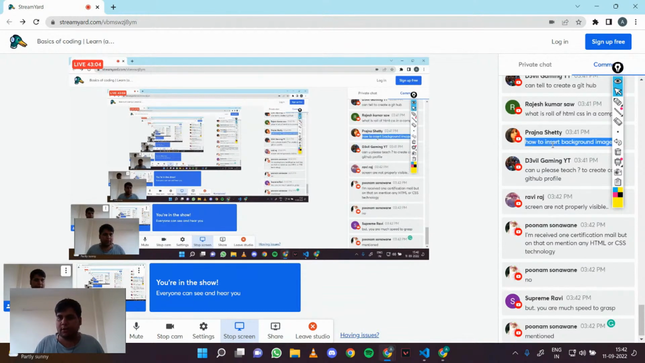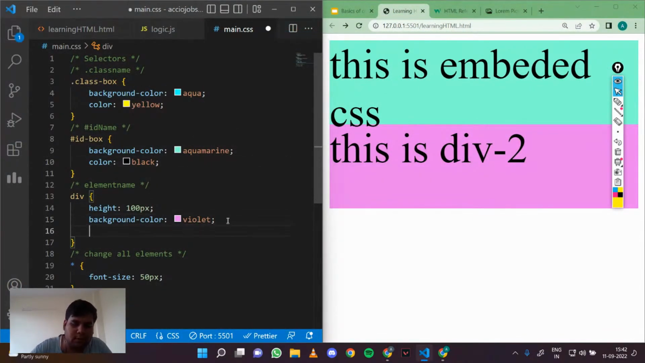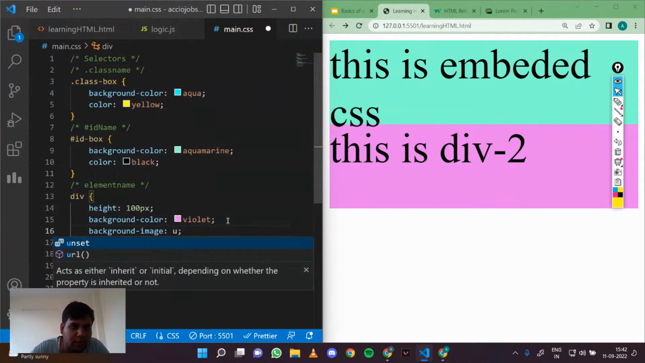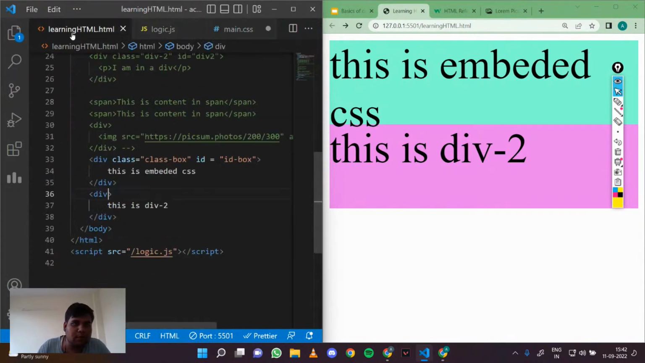How to insert a background image? Okay, Prajna Shetty asked that, so let me just show you, right? It's pretty simple. What we need to do is background image, and if you want to do it via URL, what you need to do is only insert the URL. So let's just take what we have from this pixel, right?